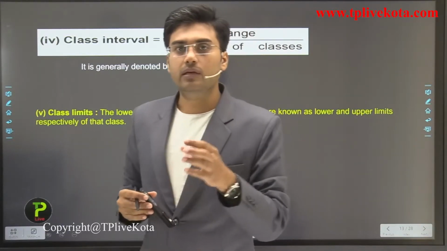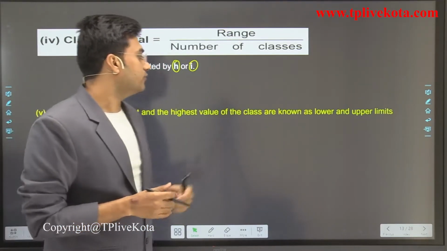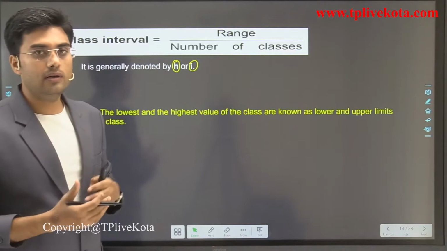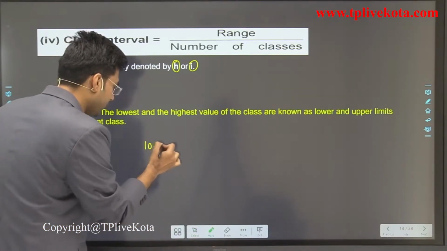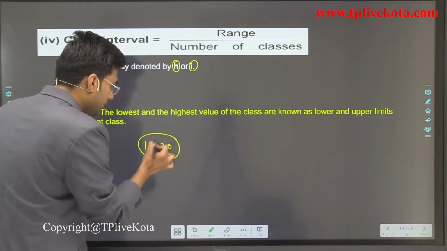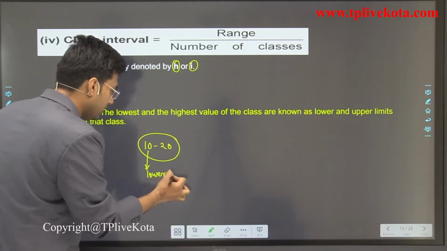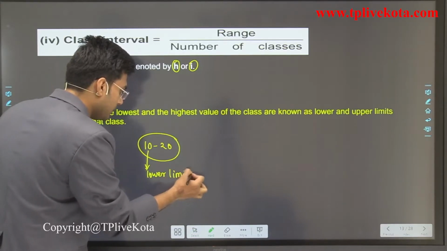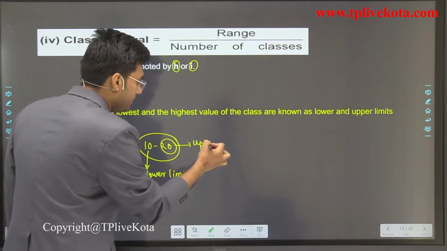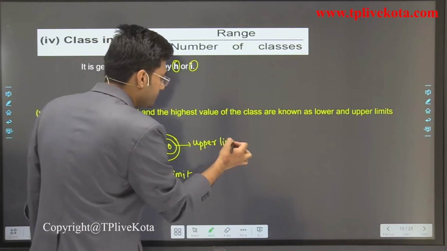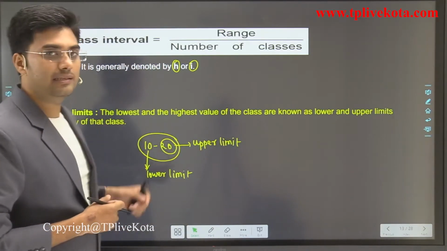What are class limits? The lowest and highest values of a class are known as the lower and upper limits. For example, if we have the class 10 to 20, then this 10 is the lower limit, and this 20 is the upper limit. Clear? So this is about class limits.